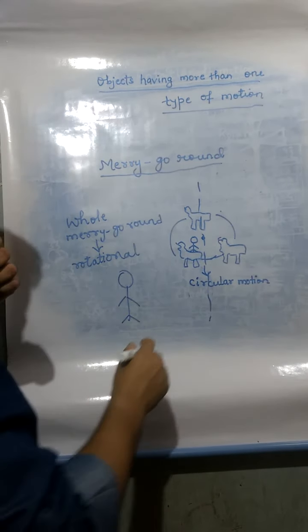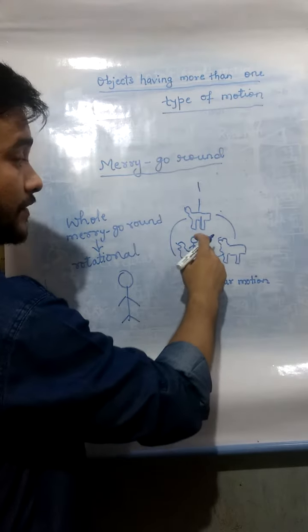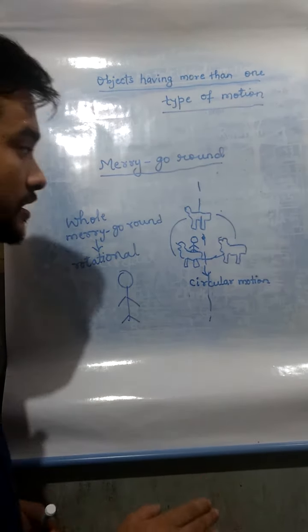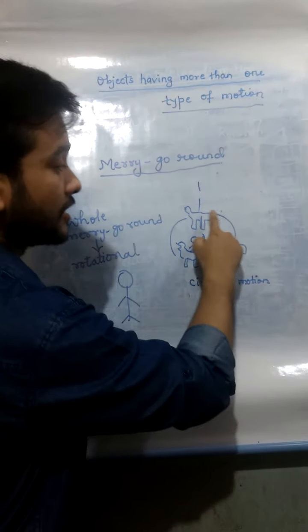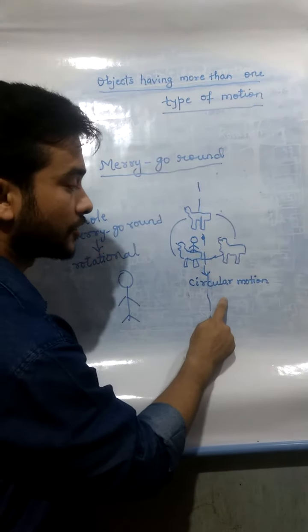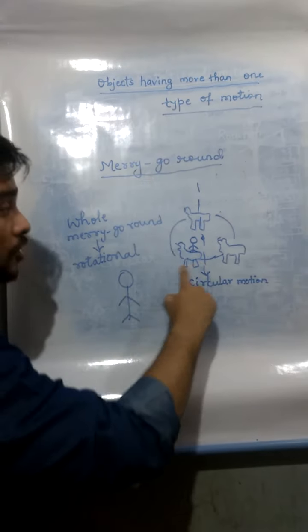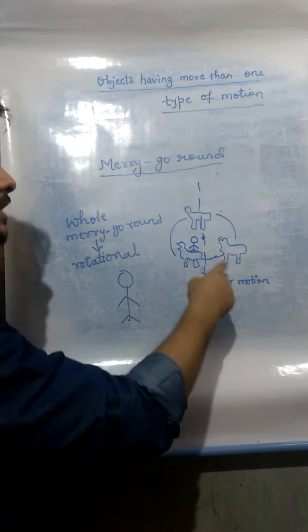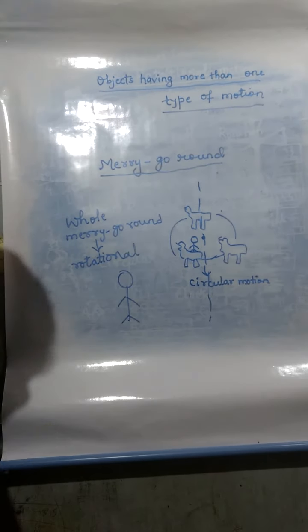So in this way we understood that if the child sits in a merry-go-round and it rotates, it is circular motion, and if we take the whole merry-go-round, then it rotates about a fixed axis and exhibits rotational motion.